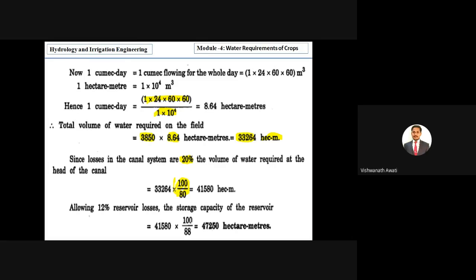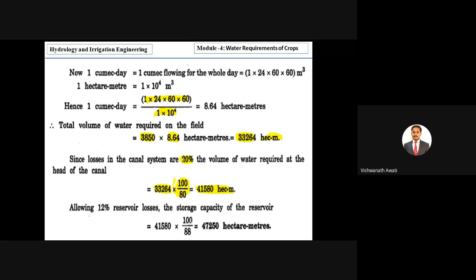By this we get 41,580 hectare meters. You can see here it is actually 33,264, correct? But we have taken 20% extra into consideration because losses are taking place. And if you consider 20% extra by 100 by 80, why is it 80? Because if you take 100% of water, 80% is available, so the remaining we have to take. That's what we are getting, an extra 20%, 41,580.